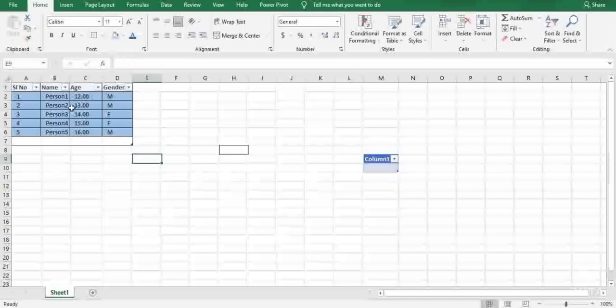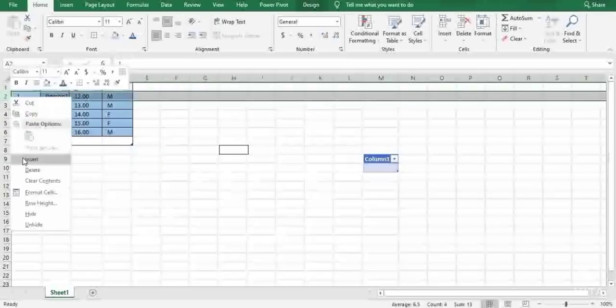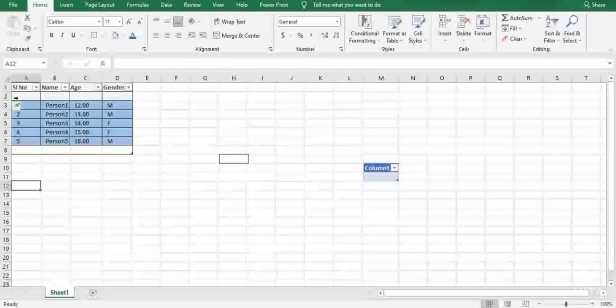Now, let's go with the cells: insert, delete, and format. What does that mean? Insert in the sense that you try to insert data. Obviously, you can do it by right clicking here and inserting the data. You can clearly see when you try to insert data, an additional row will be added.